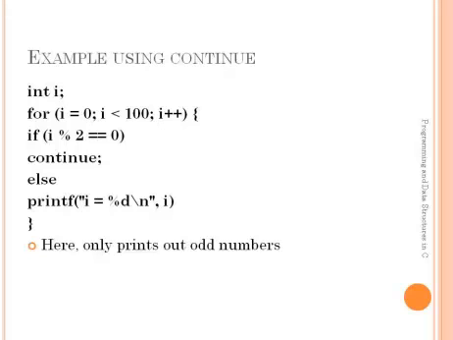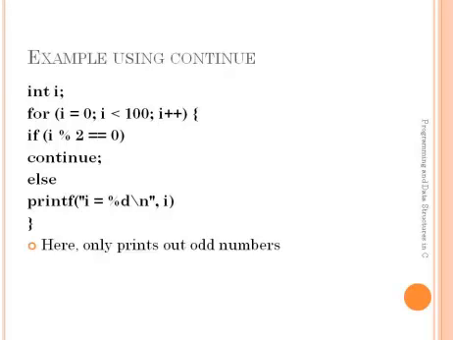Consider one example on continue statement. Here I is declared as an integer type variable. Whenever the control reaches this statement, first it initializes the control variable I, that is I equals to 0. After that it will check the condition I less than 100. This condition is true, so it will evaluate the for loop statements. The for loop statements are: if I modulus 2 equals to 0, whenever this condition is true, it simply continues. That means the following statements under this continue statement are skipped.